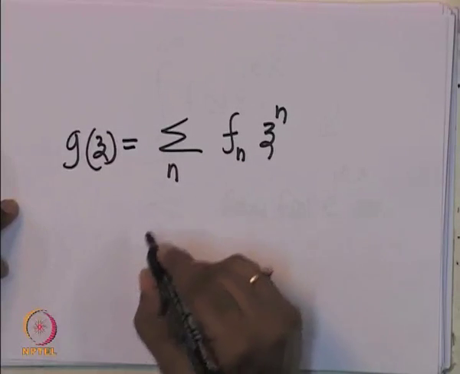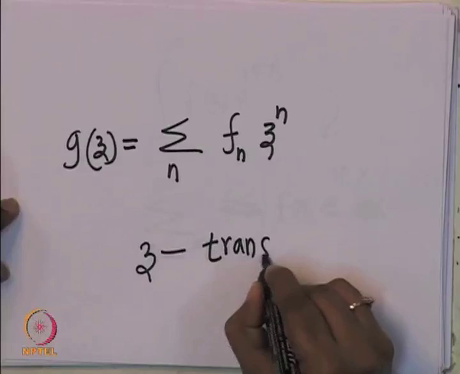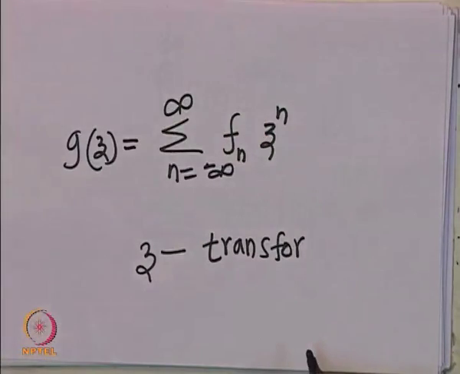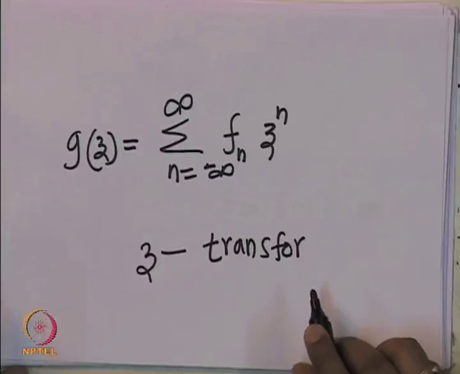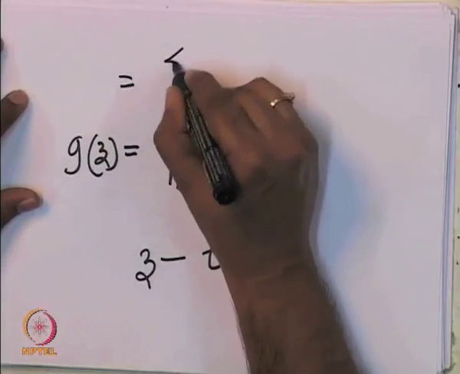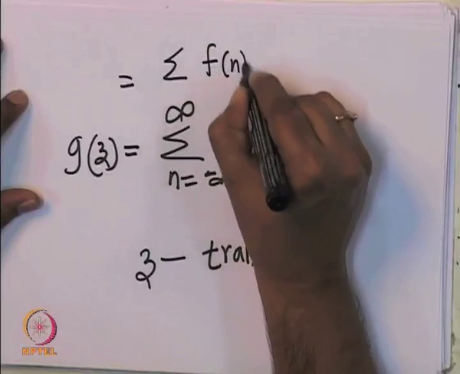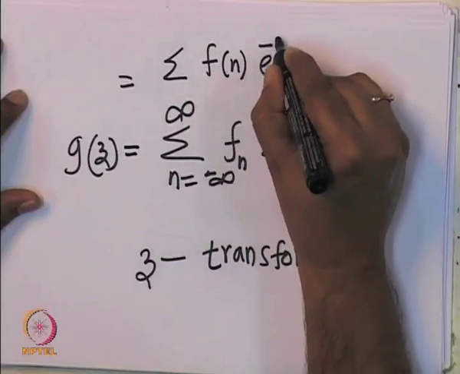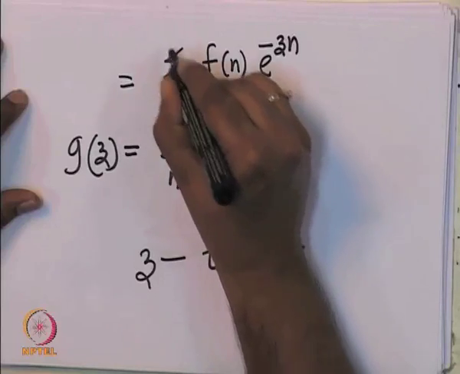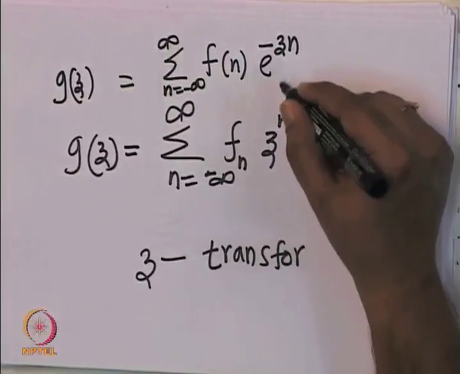So, this kind of a transformation is also a generalized form of Fourier transform. This is called Z transform, with the sum from minus infinity to infinity. You can also write this in a different way. Let us say we can write this as f of n e power minus z n, summed over n equal to minus infinity to infinity, and you can write g of z. So, this z, you can also write as e power minus z n.